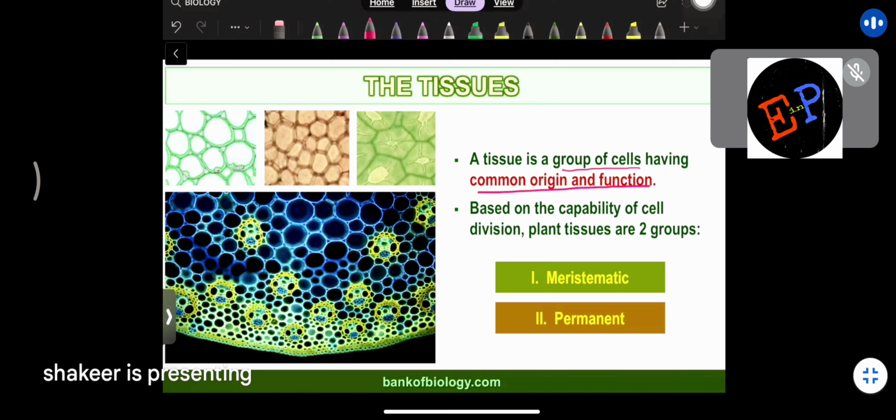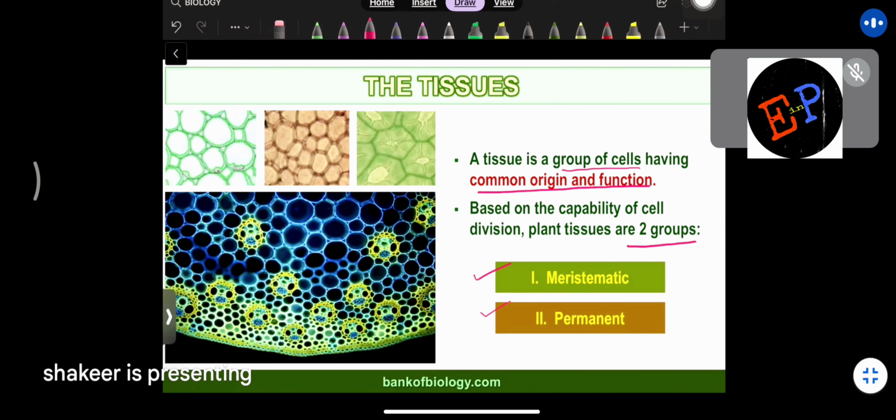So based on the capability of cell division, plant tissues are of two types. Based on how cells can divide, we are dividing the total tissues into two types. First one is called meristematic tissue and the second one is called permanent tissue.